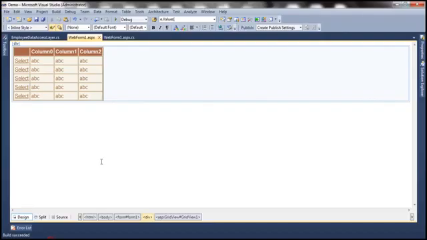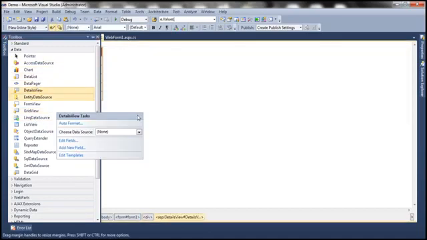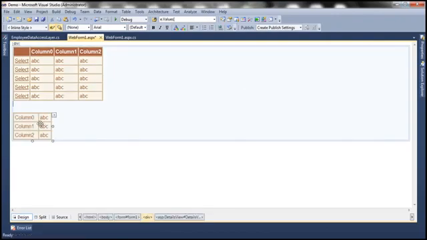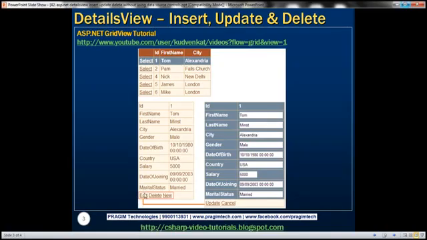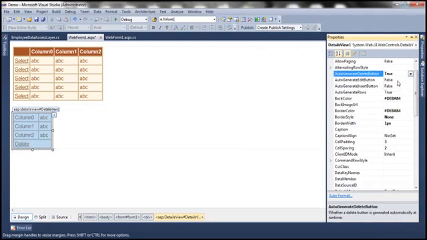So let's drag and drop a details view control as well onto this web form. And let's set the auto format for this one to Brown Sugar. Alright, the next thing is within the details view, we want edit, delete, and new link buttons, basically to support editing, deleting, and inserting. To do that, this details view has got these properties: AutoGenerateDeleteButton, set that to true, which will show the delete button, AutoGenerateEditButton to true, and AutoGenerateInsertButton. Okay, so that should show edit, delete, and new.